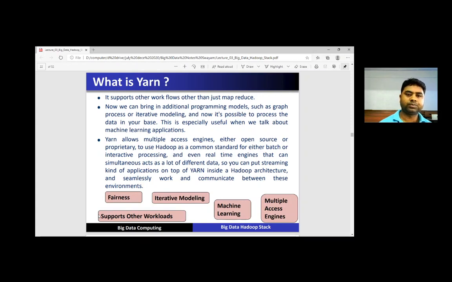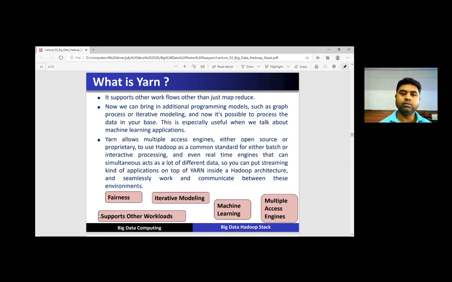It also supports other workflows other than just MapReduce. Now you can bring in additional programming models such as graph processing or iterative modeling, and see how it is possible to process the data in your business. This is especially useful when we talk about machine learning applications.